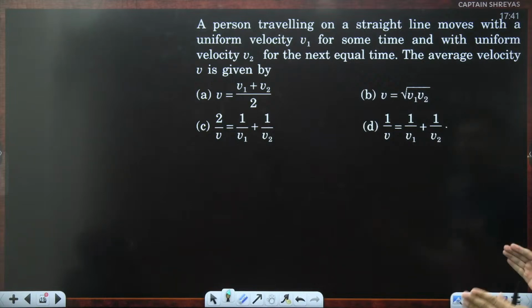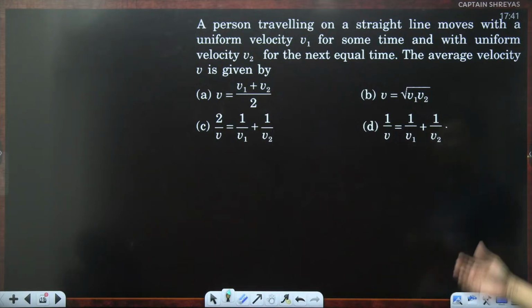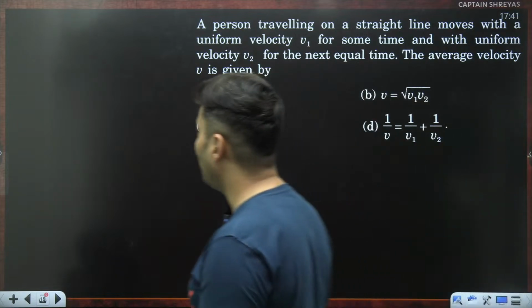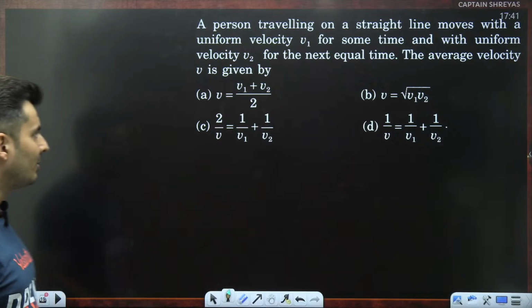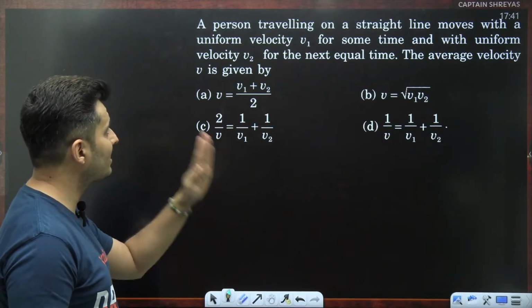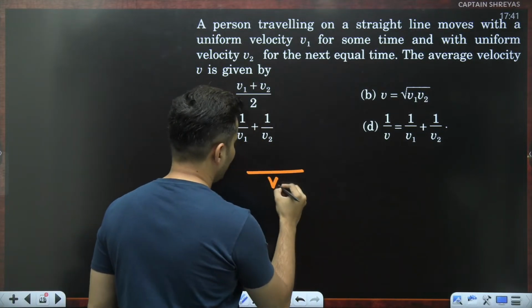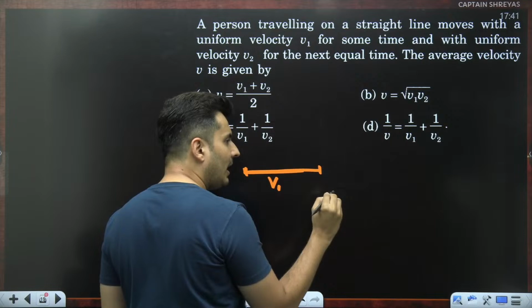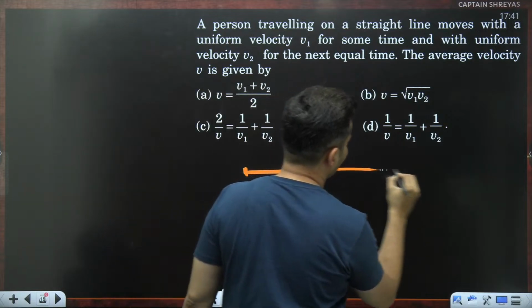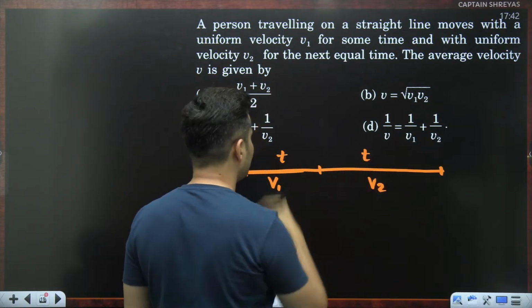There is a person who is traveling on a straight line moving with uniform velocity v1 for some time and with uniform velocity v2 for the next equal time. The average velocity v is given by what? Okay, think about it. So for some time v1, for some time v2. So what do we need to do, guys? For some time from here to here it is v1, and then for the next same time with some new speed, maybe the speed is more, who knows, then you will travel more distance. Okay, but the time is the same.